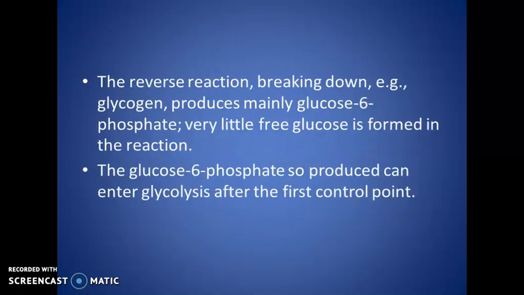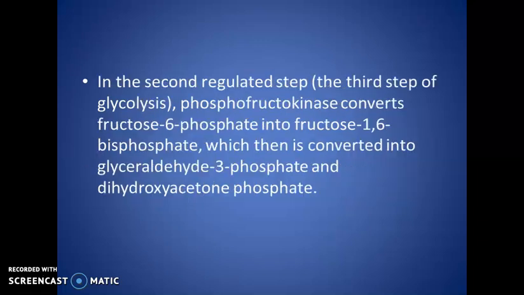The reverse reaction also occurs, that is, breaking down glycogen produces many glucose 6-phosphate molecules. Very little free glucose is formed in this reaction. The glucose 6-phosphate so produced can also enter glycolysis and proceed after the first control point.